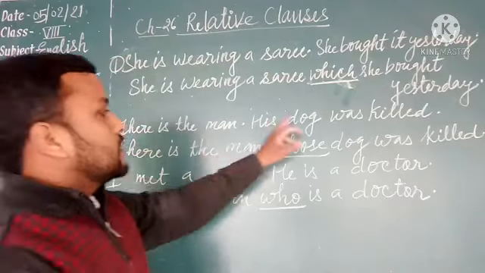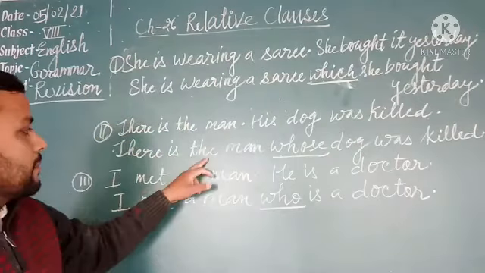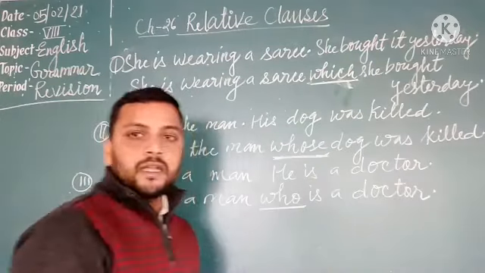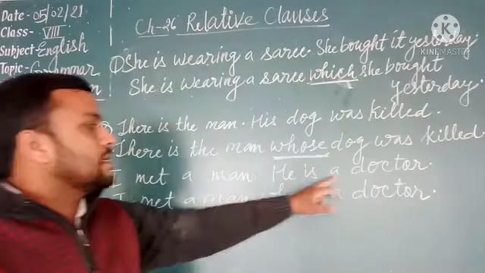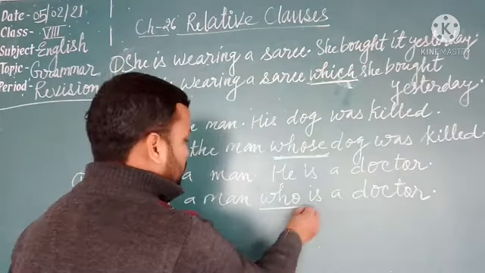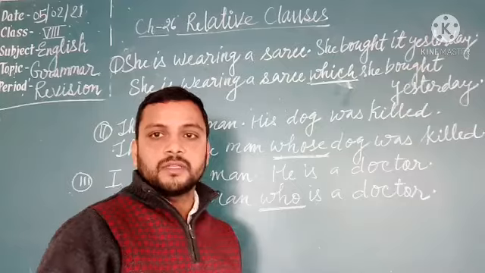There is the man, his dog was killed. There is the man whose dog was killed. Whose is a relative clause. I met a man, he is a doctor. I met a man who is a doctor. So who here is a relative clause.